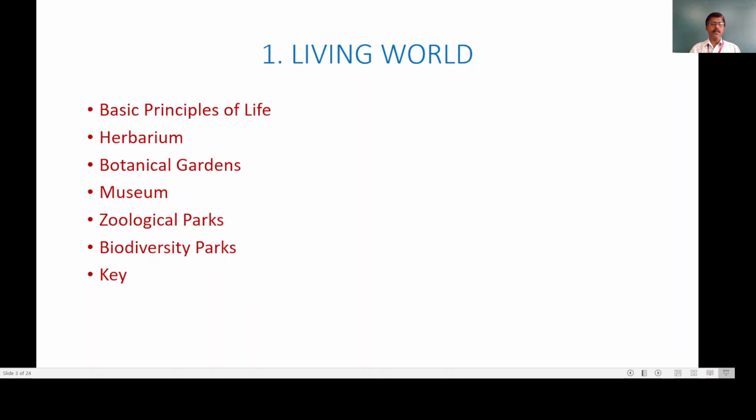Then the biodiversity parks. These cover a very large area, and they include both plant and animal species, providing an opportunity to study the flora and fauna in nature. This is about the living world, and in this topic we are going to see all these points in detail. Now I will give you a brief account of all the topics which we are going to cover.